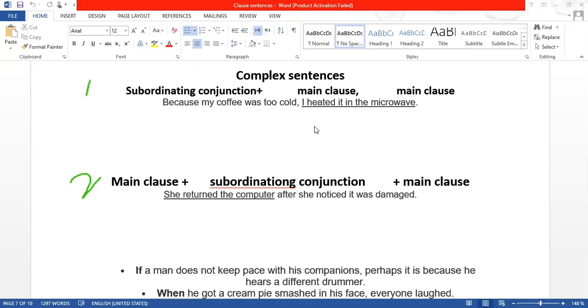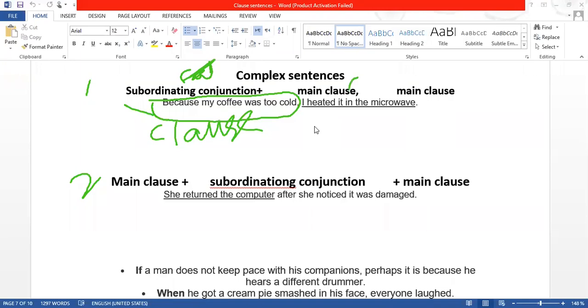So when we put a subordinating conjunction to a clause, that clause is also called a subordinating clause. And then we have the main clause, for example: because my coffee was cold, I heated it in a microwave. Now, the most important thing is this comma.